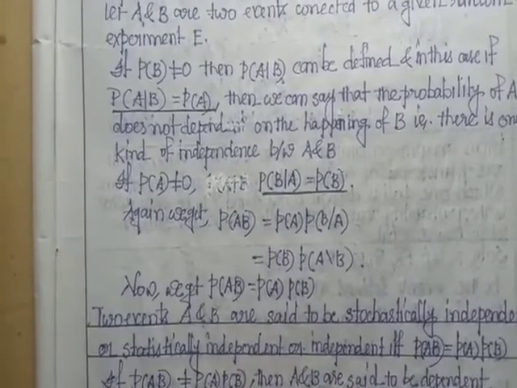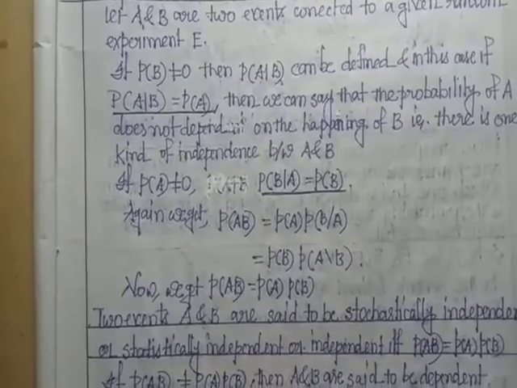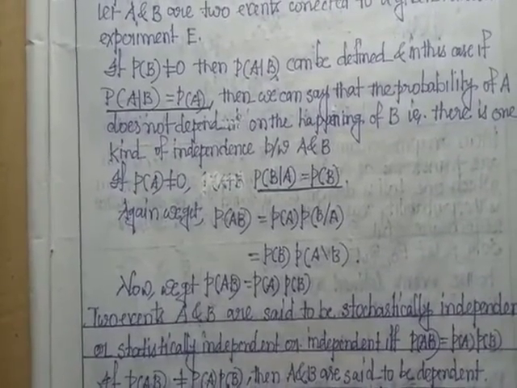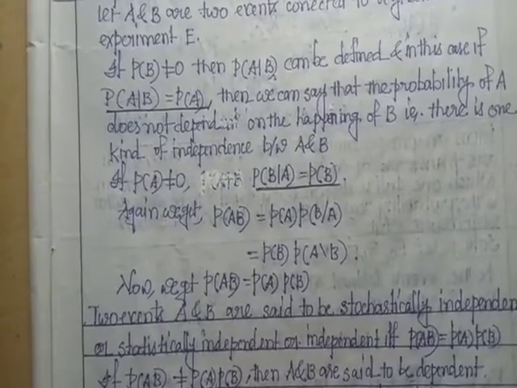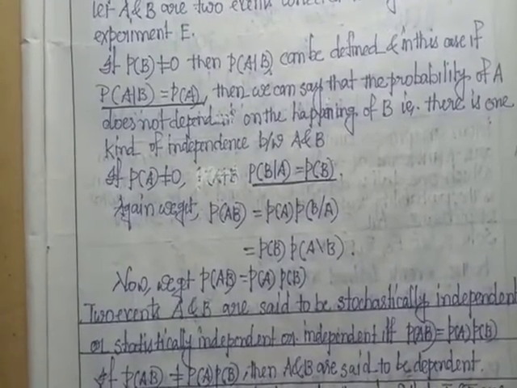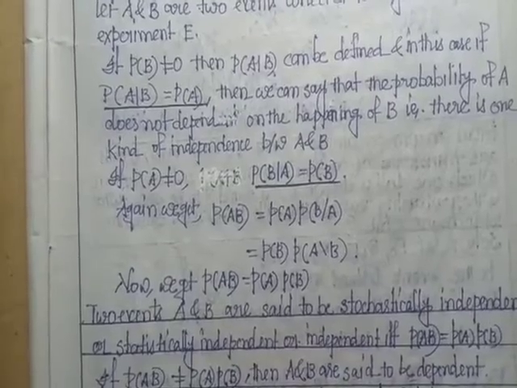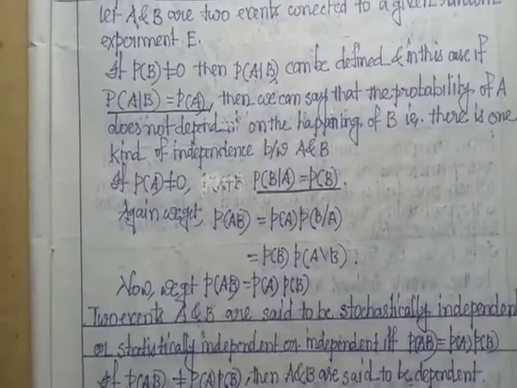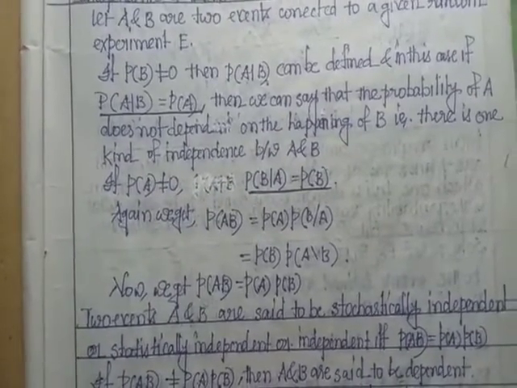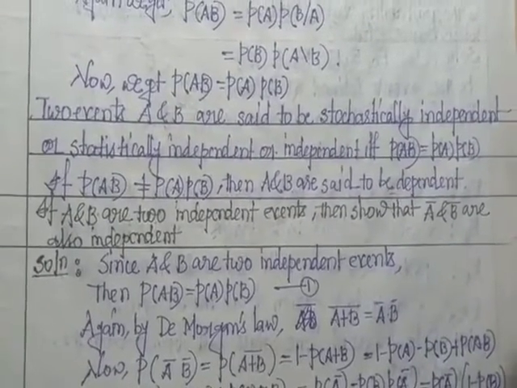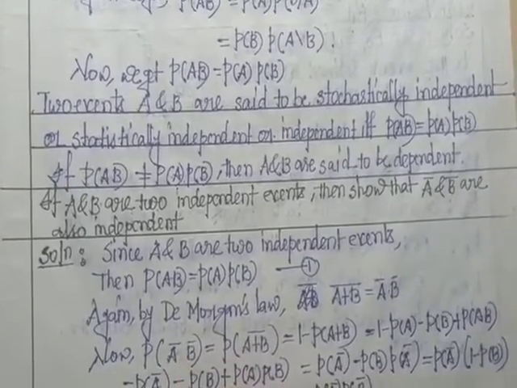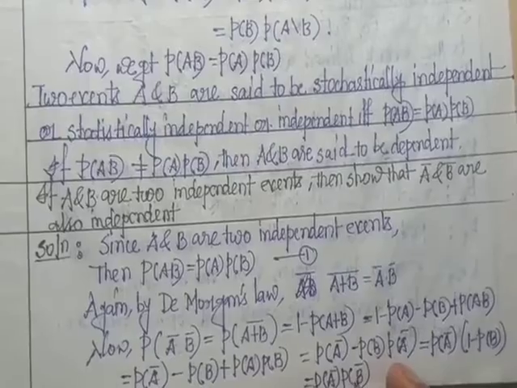Note, if A and B are two independent events, then A bar and B bar are also independent events. That means P of AB equals P of A into P of B. Also P of A bar into B bar equals P of A bar into P of B bar.